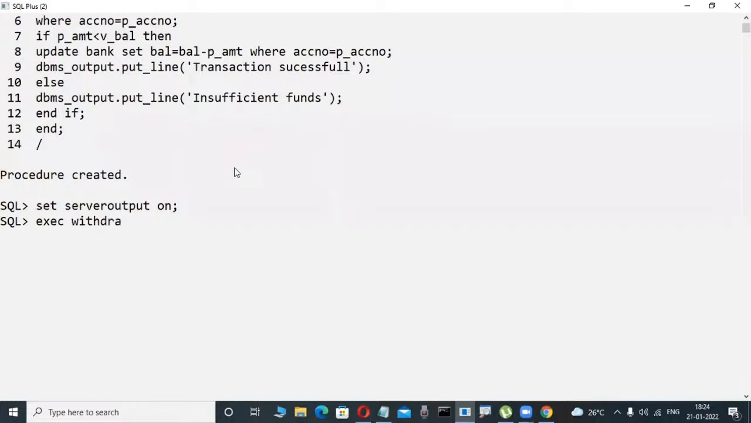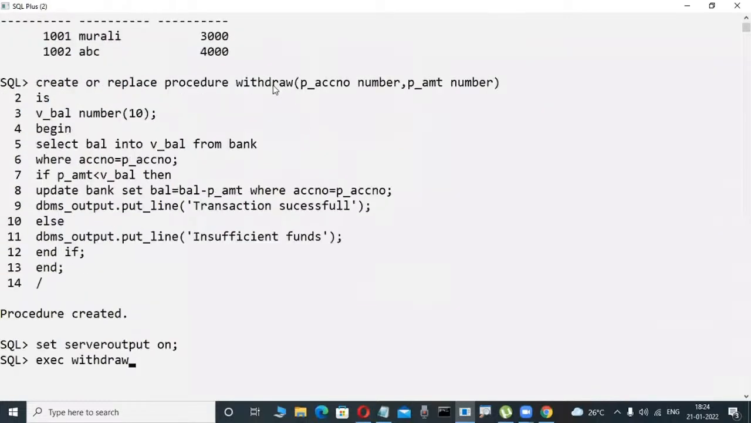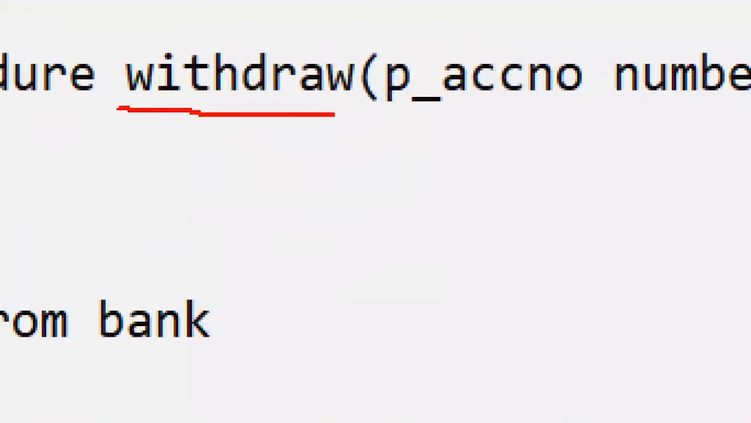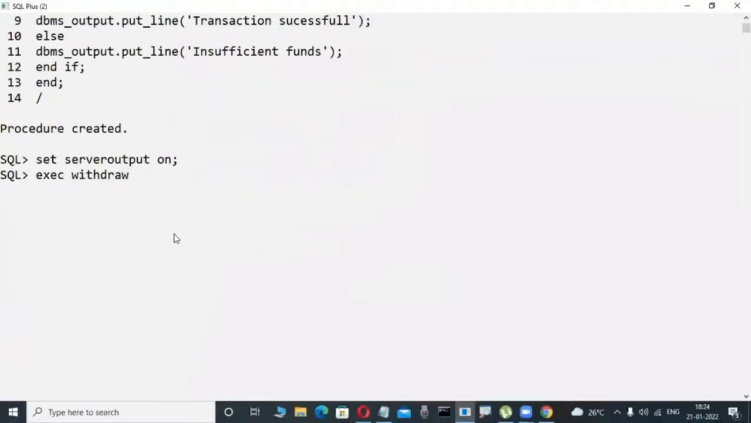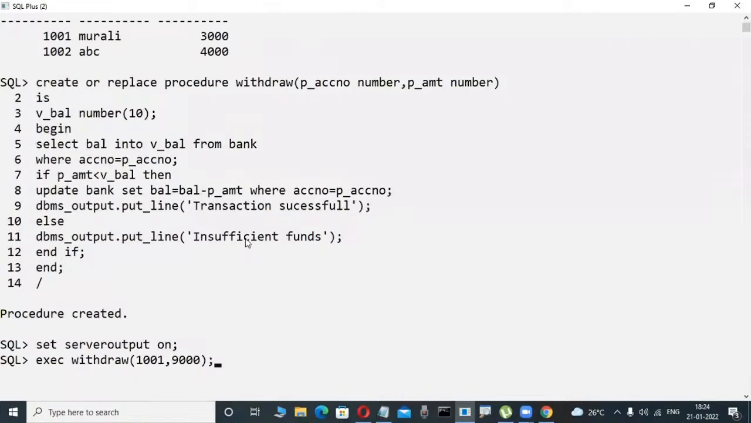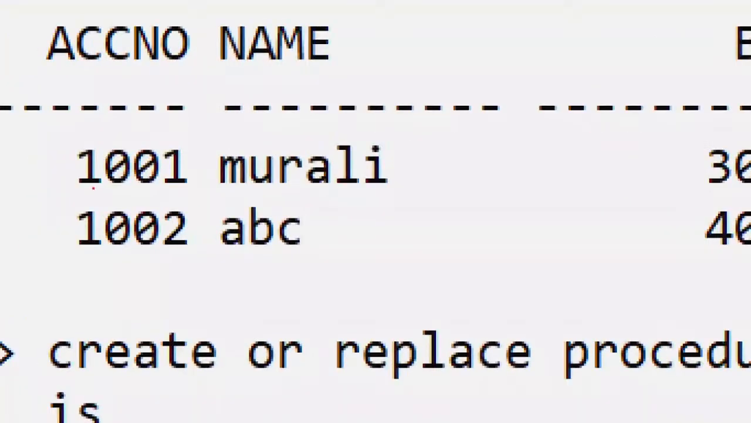If you don't have an idea about all this, just observe here. Withdraw is there or not? That is the name of my program I'm giving. Here, my account number 1001 I'm passing, comma, and I try to withdraw 9,000 rupees, for example. Observe this table slowly. Scenario, observe the logic.